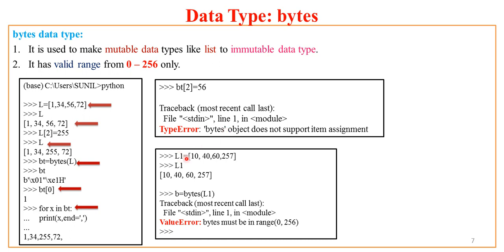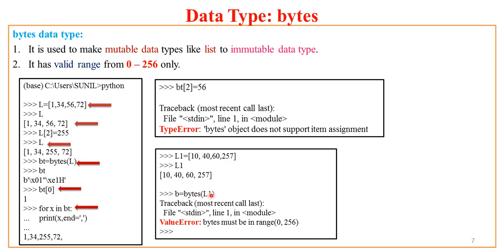Now let us see this. I have a second list. Now here I try to print L1. I pass that L1 to bytes and create a new byte list B. But do remember here there are 4 values: 10, 40, 60 and 257.